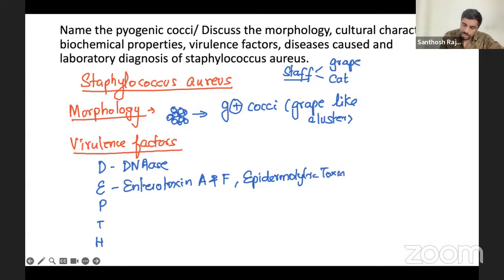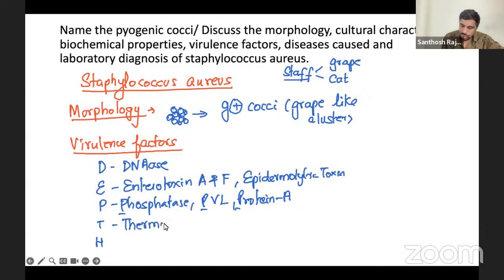And then P. You have a lot of things. One is your phosphatase enzyme. Other one is your Panton-Valentine leukocidin toxin, PVL. And of course, one more thing, protein A, which helps in the coagglutination test you are using. You just remember P, so 3Ps will be there. T for thermonuclease enzyme, and H for hemolysins. We have a lot of hemolysins. Okay, that's it. So this is the virulence factors covered.